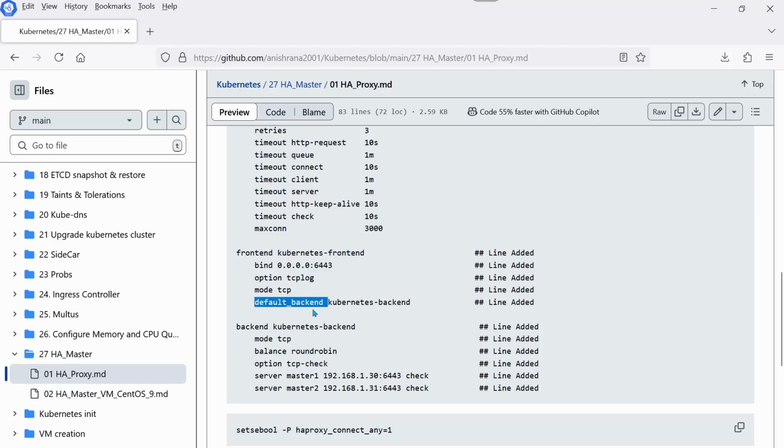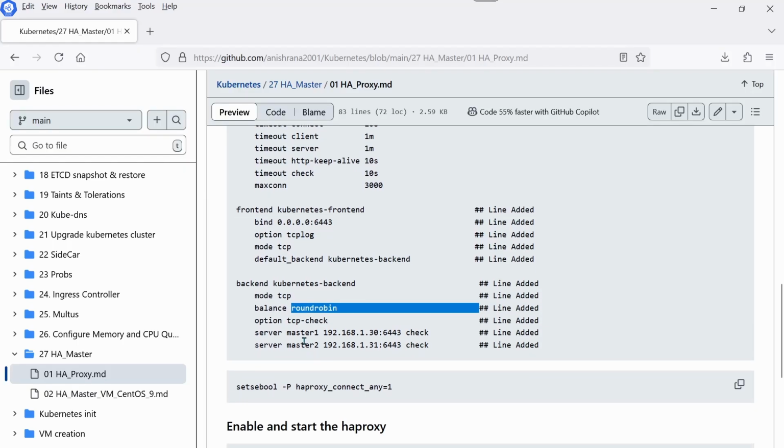And backend, default backend is kubernetes-backend. Now this kubernetes-backend, here we have mentioned backend with the same name. Mode is tcp. Balance is roundrobin. And after that, it will check the option for tcp-check. If your VM is not reachable, then it will mark it as down. And server, this is my master one, and this is the IP address of master one. Master 2 IP address is this one. This colon 6443, this is the port number. And check. These are the lines that I need to add here.